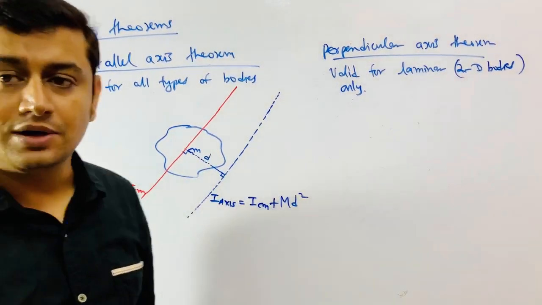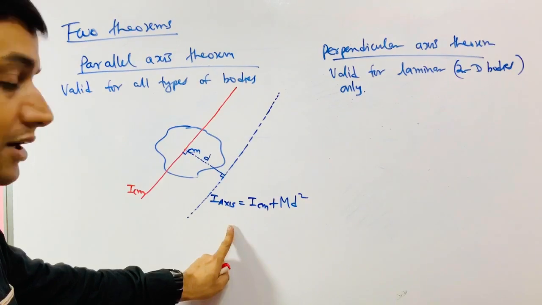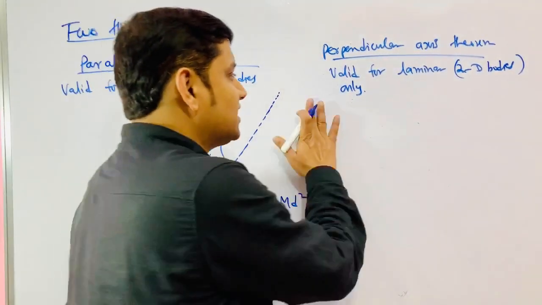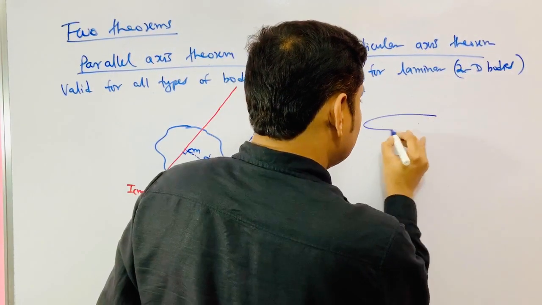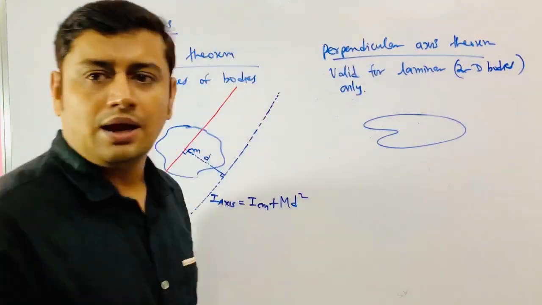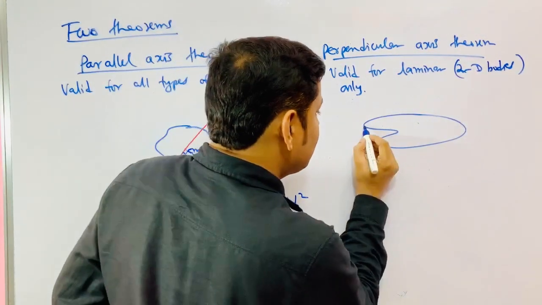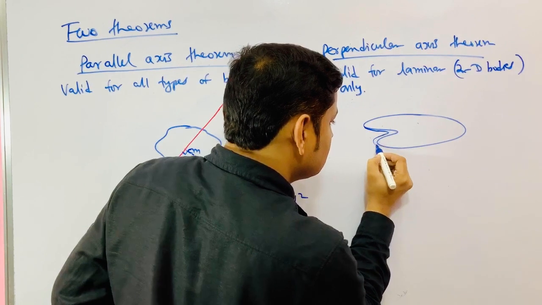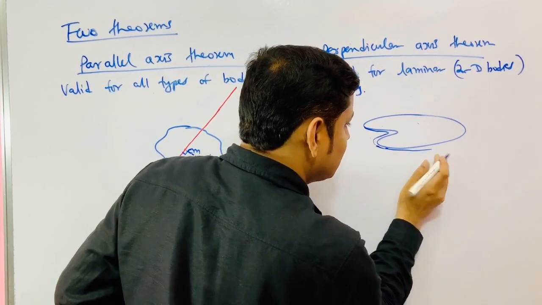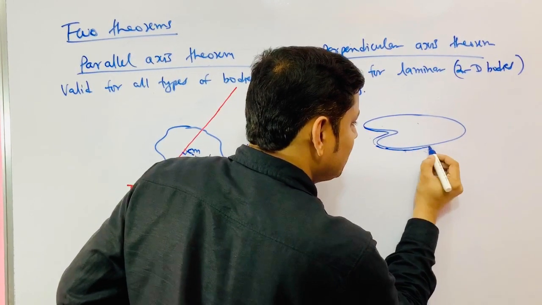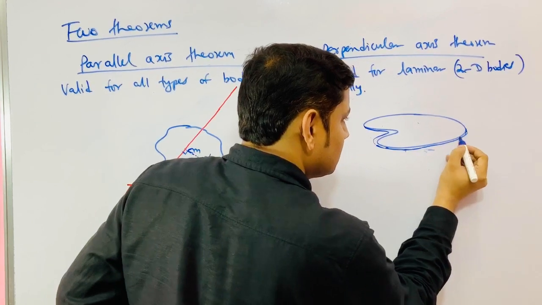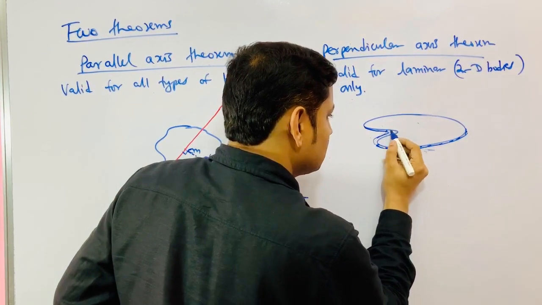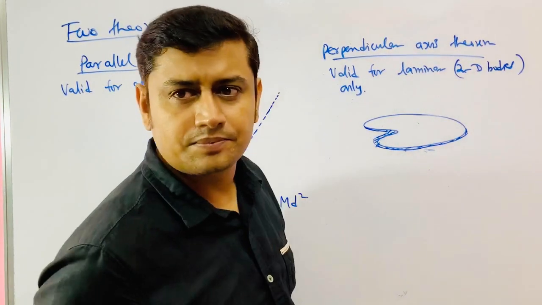I will interpret what the meaning of this is. Here in this case, if this is the body, and this entire body lies in a plane, a planar body of any shape.